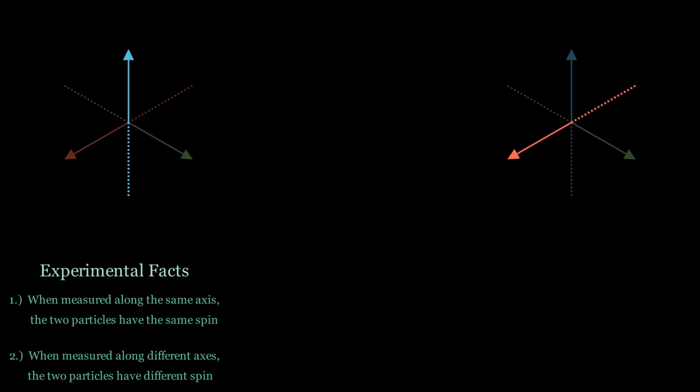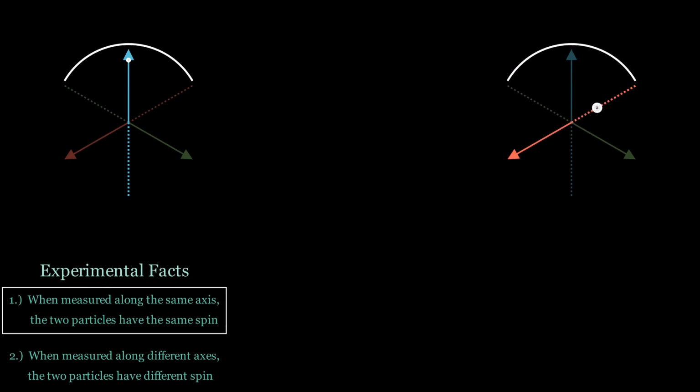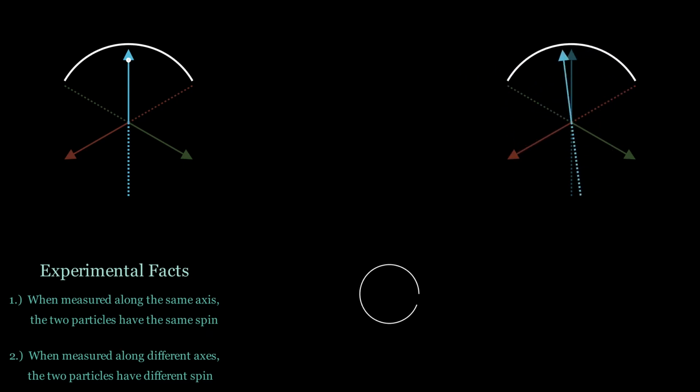While these facts may seem a little abstract or unintuitive at first, they're really expressing the simple idea that the two particles tend to go in the same direction. For example, if we measure particle 1 along the A-axis and find it to be up, then particle 2 will be down along the C-axis, up along the A-axis, and down along the B-axis.